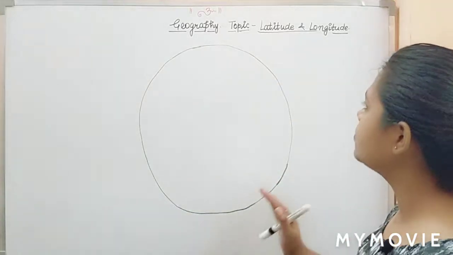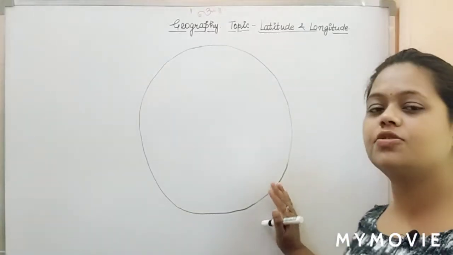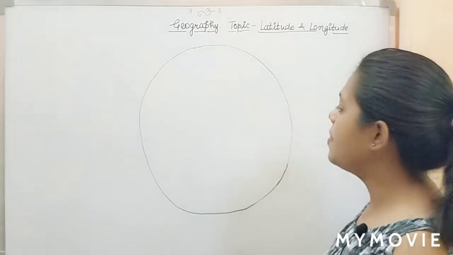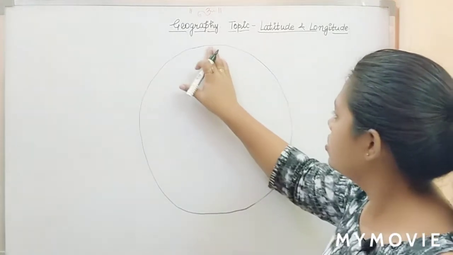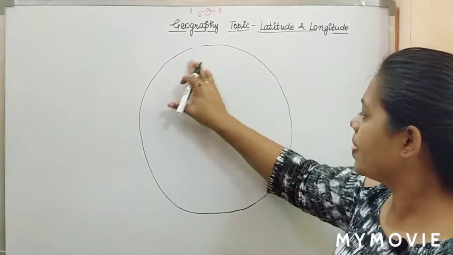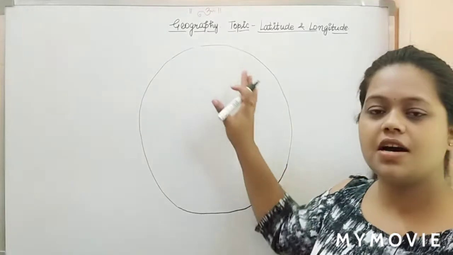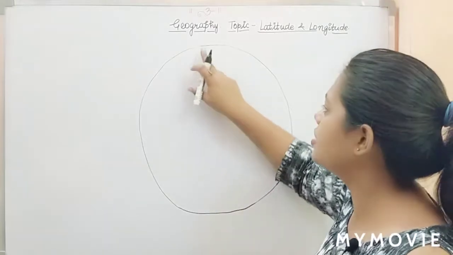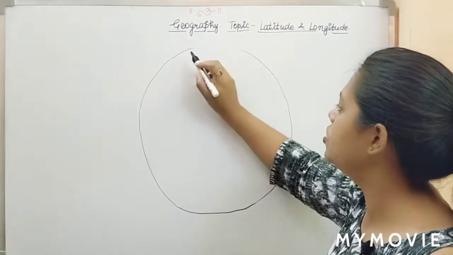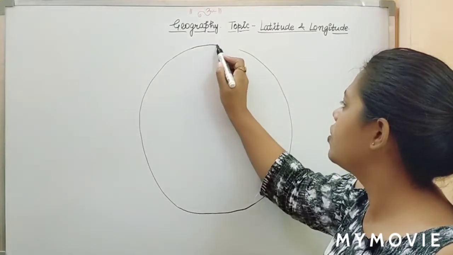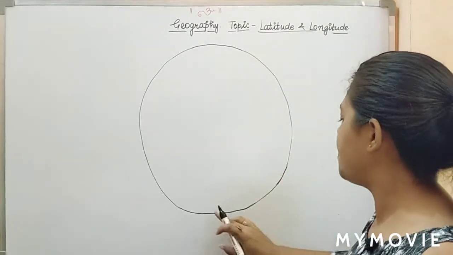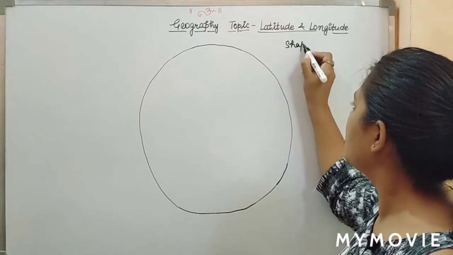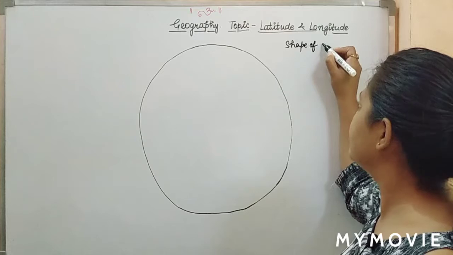So what we have today is latitudes and longitudes, but before we read about them, we must know about our Earth. So this you can see a circle. This is a representation of our Earth that I have drawn on the board. Before we go much further, let's discuss the shape of our planet.